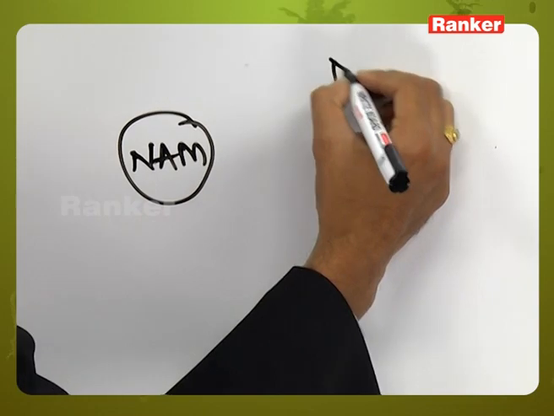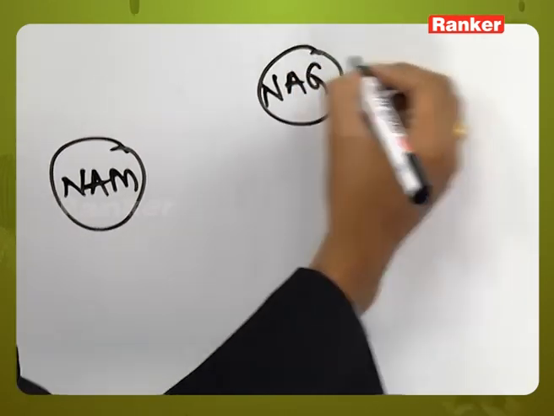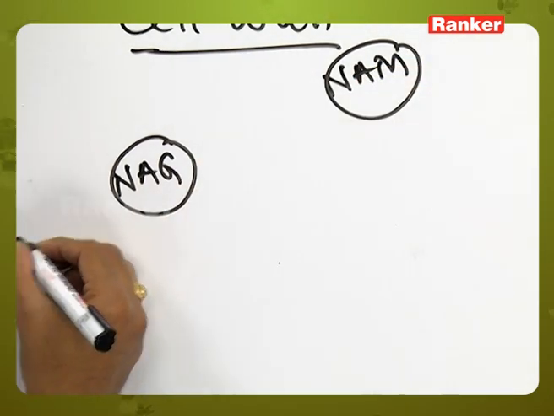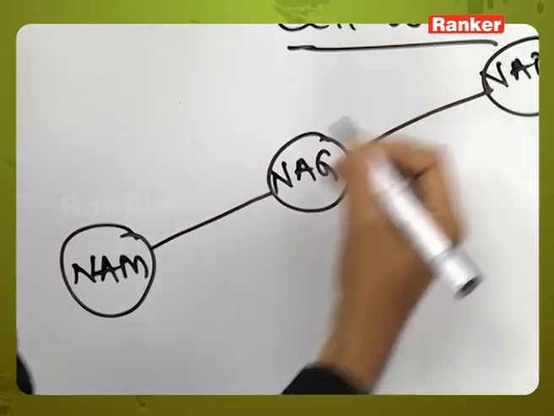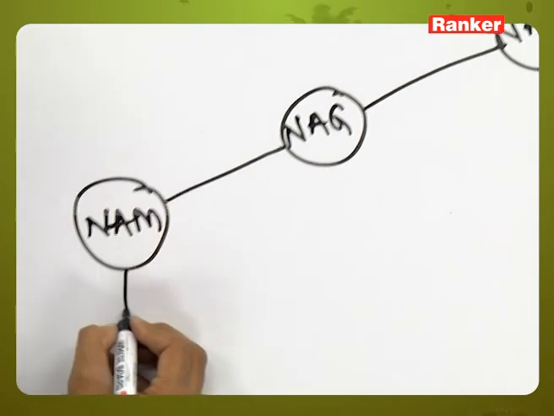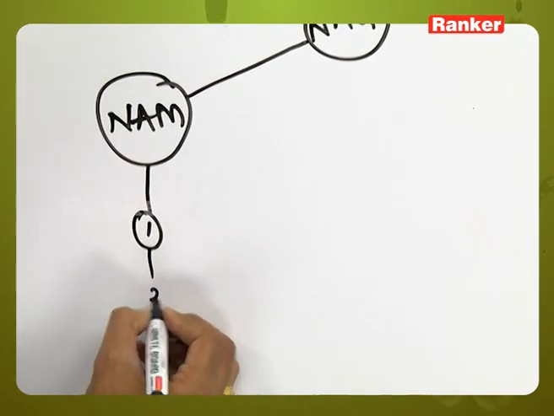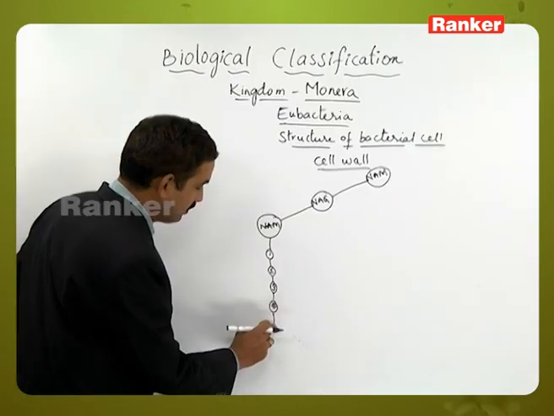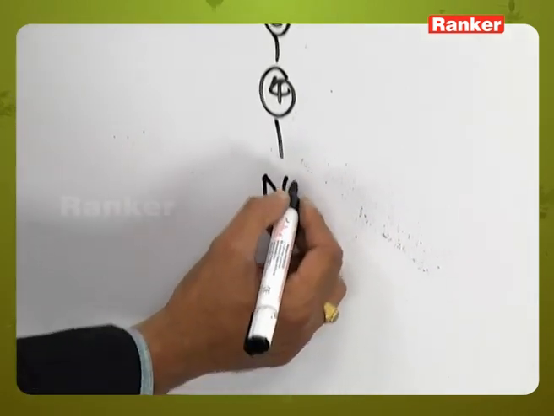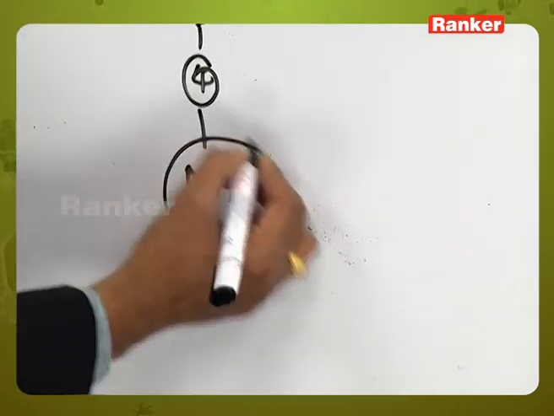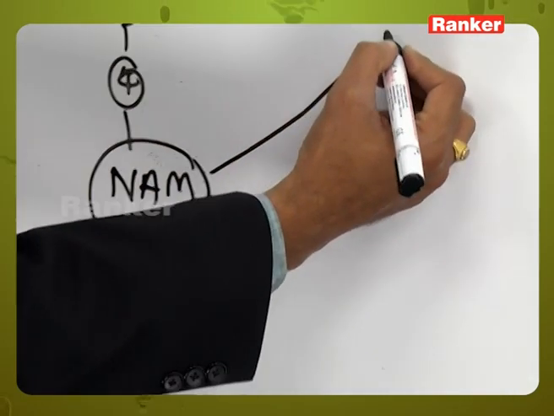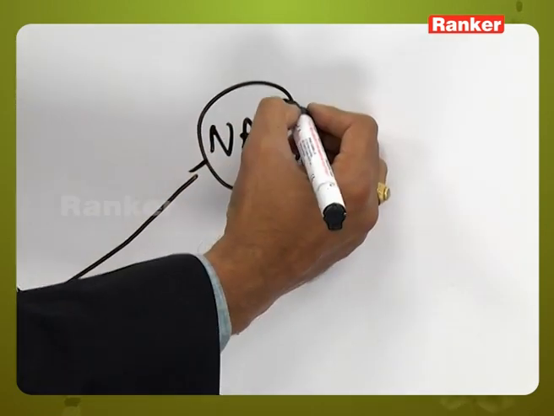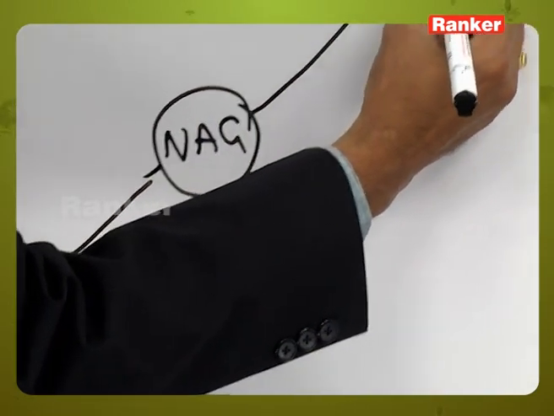NAM, NAG and NAM, like this they are in an alternate manner, and this NAM has been bound to the next chain. Here once again the NAM of the next chain will be present. So this got bound to the NAG, which is in alternate manner, and this is bound to the alternate NAM.